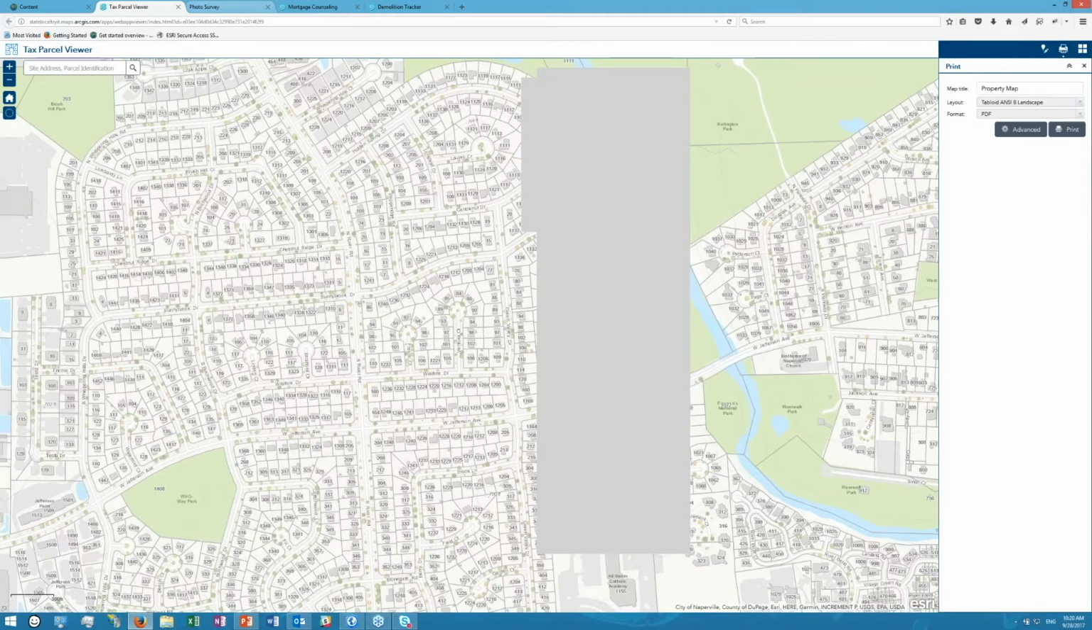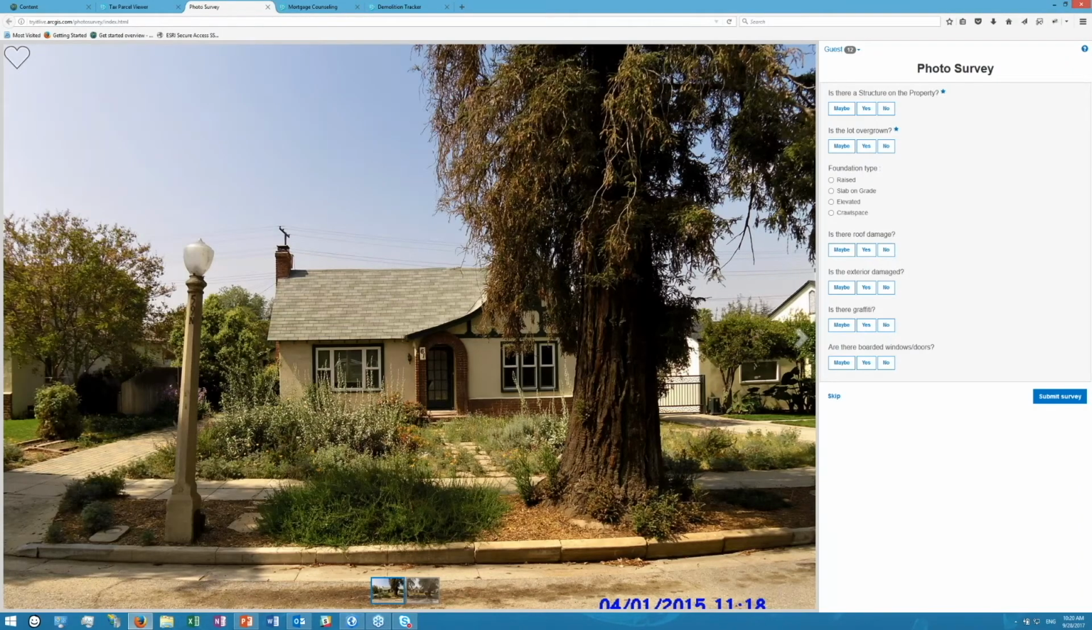Switching ahead real quick, I just want to focus on a couple other solutions that we have that might be of interest. One of them is our Photo Survey application, which allows you to inventory your entire community with street level photography and then perform a very focused property condition survey. So imagine driving your entire community, taking street level photographs. We have some tools to help you process those photos and then publish them to your organization. And then from those photos, you can actually perform a very focused survey. In this case, we're focusing in on condition.